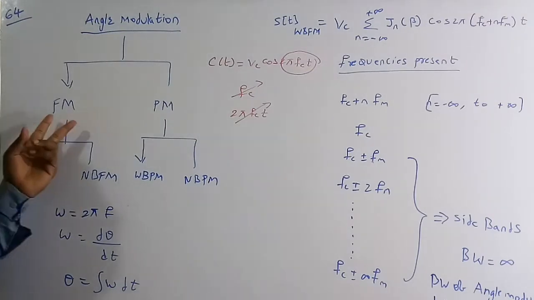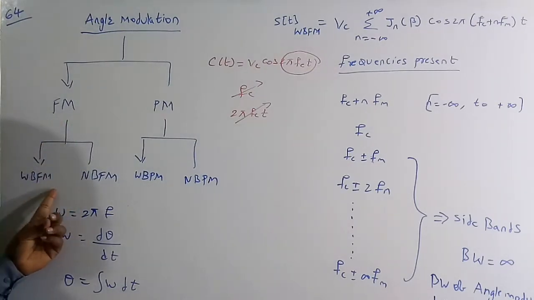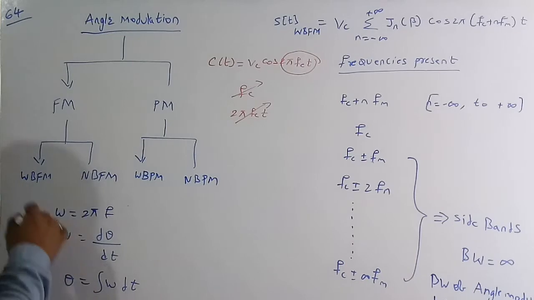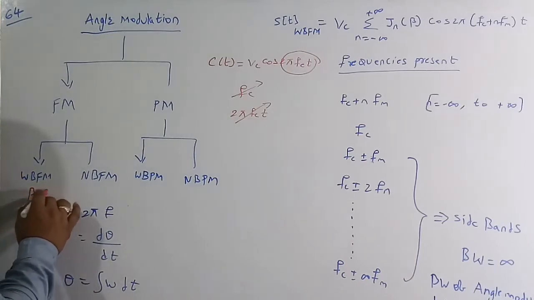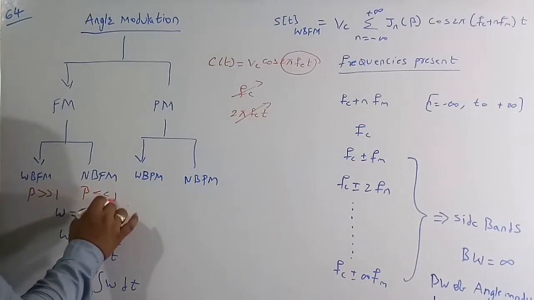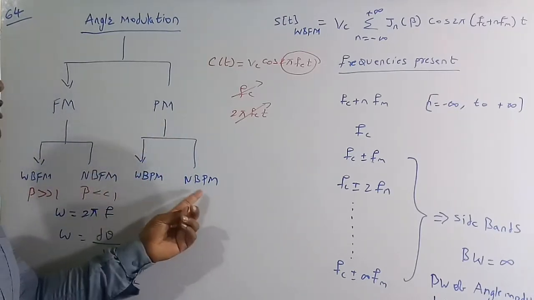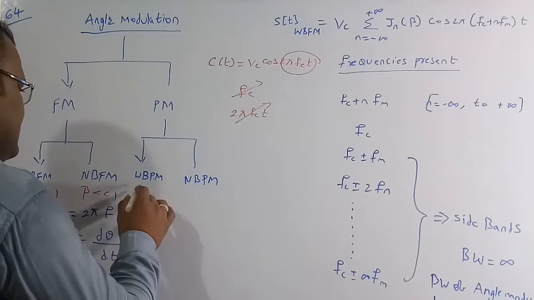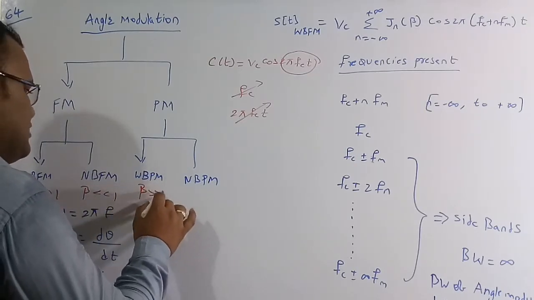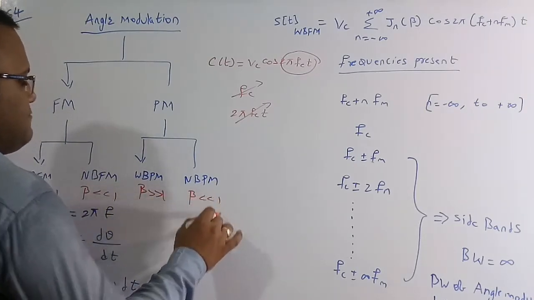So therefore, in frequency modulation there are two types: wideband FM and narrowband FM. Here beta is greater than 1, and here beta is lesser than 1. And similarly for phase modulation, there is wideband phase modulation, where beta is greater than 1, and narrowband phase modulation, where beta is lesser than 1.